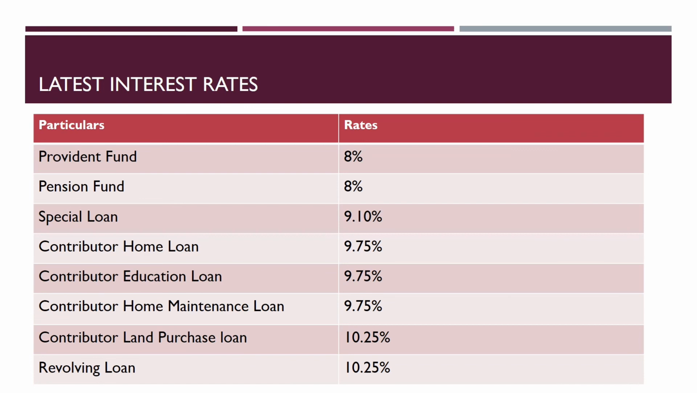Similarly, the latest interest rates that the EPF is providing are as mentioned here. In the Provident Fund, it is providing 8% rate, Pension Fund 8%, Special Loan 9.10%, Contributor Home Loan 9.75%, Contributor Education Loan 9.75%, Contributor Home Maintenance Loan 9.75%, Contributor Land Purchase Loan 10.25%, and in the Revolving Loan it's 10.25%.